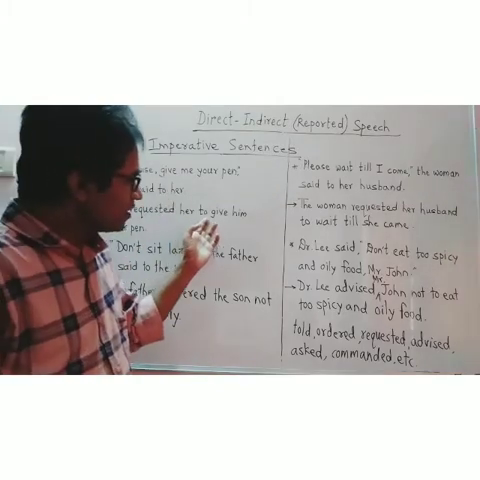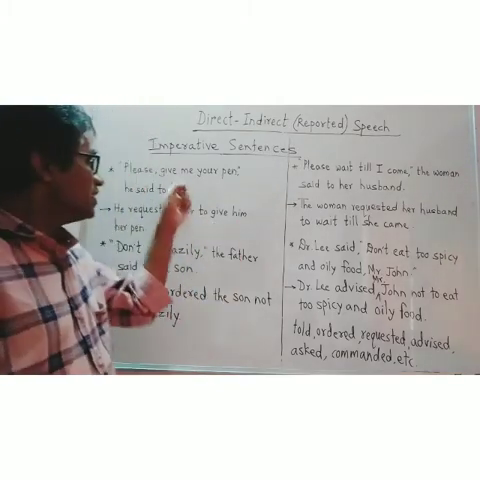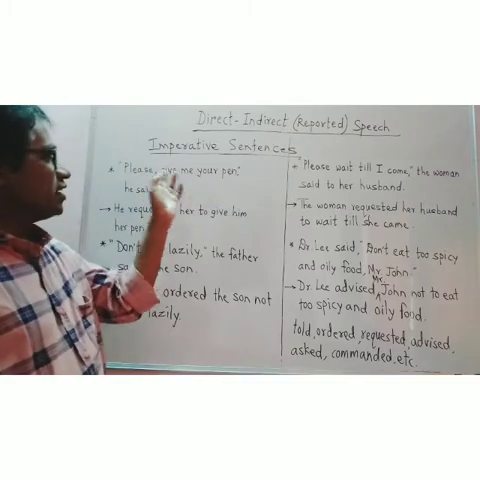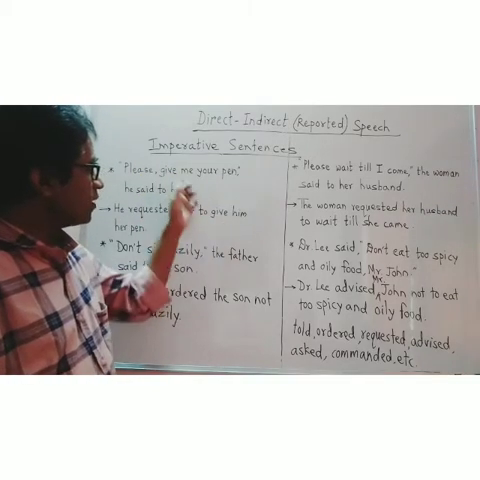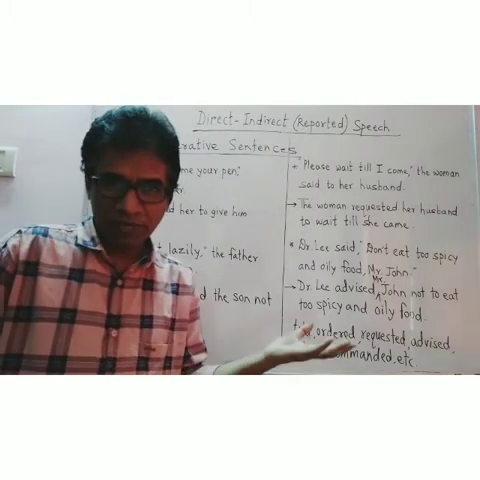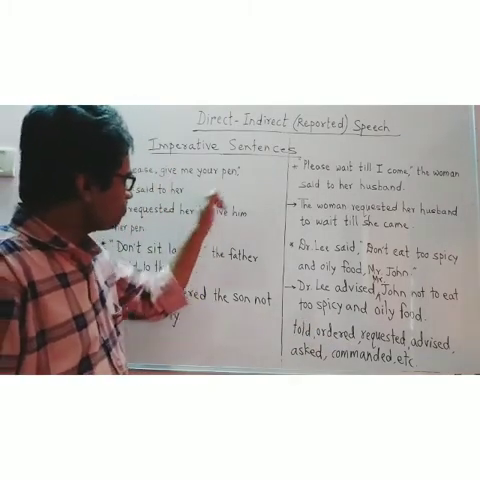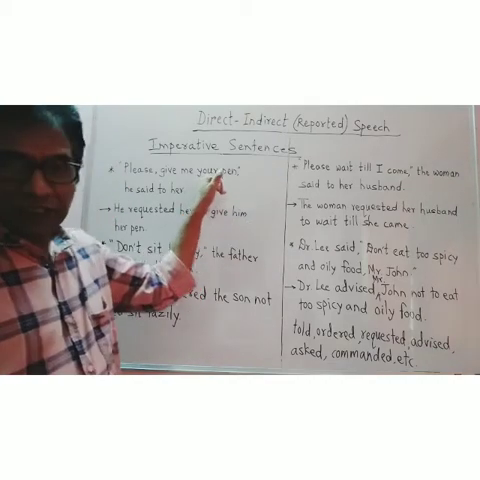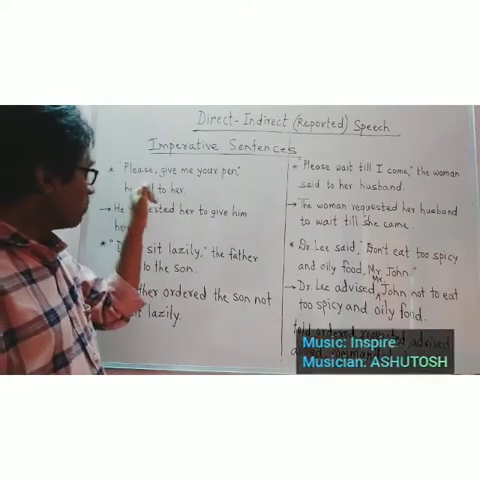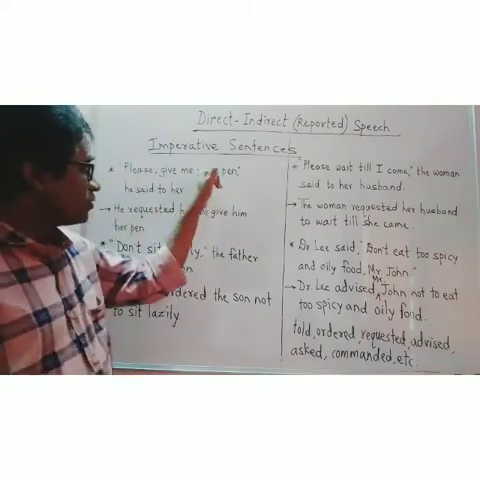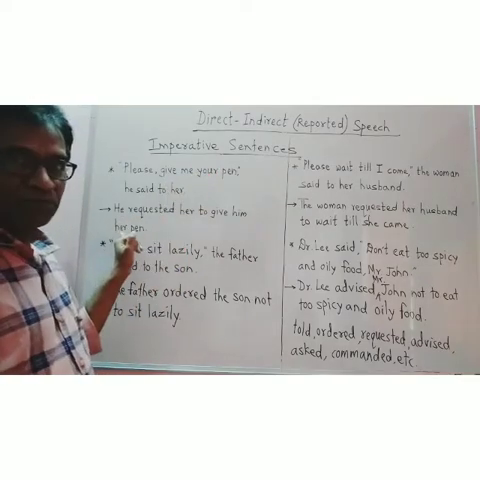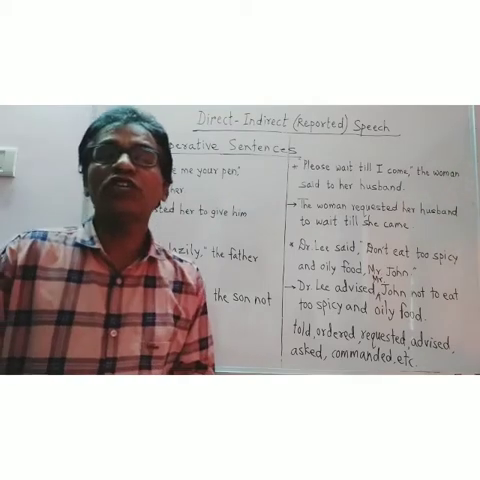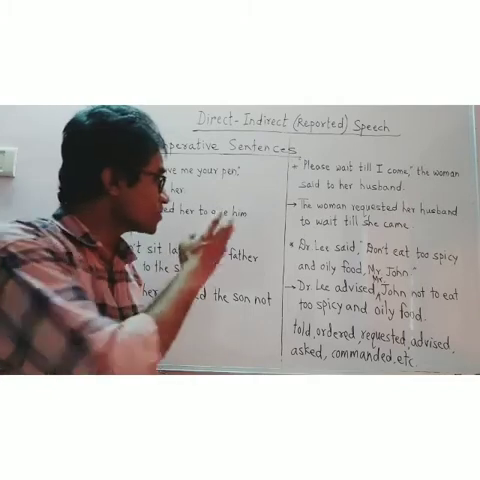Now give more attention to the second step. Here first form of the verb is there, infinitive. You can just add to before that. To give me is said by the man, that's why in the place of me, him is taken, and in the place of your, because it is related to the woman with whom the man is speaking, that is why in the place of your, her, related to the woman, is taken and pen. He requested her to give him her pen. That is the first answer.